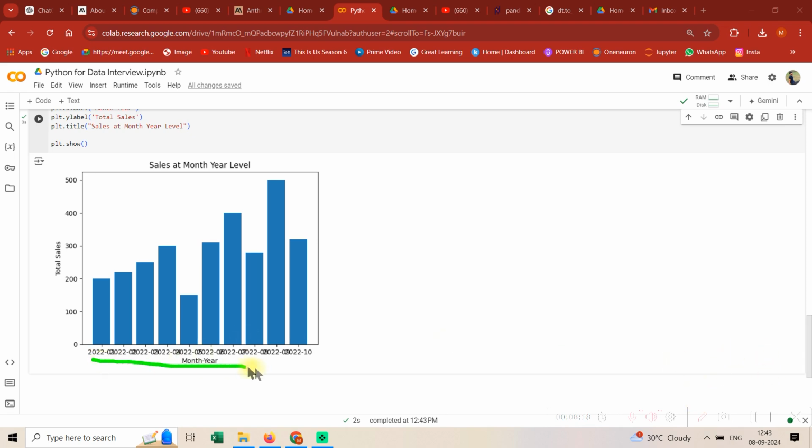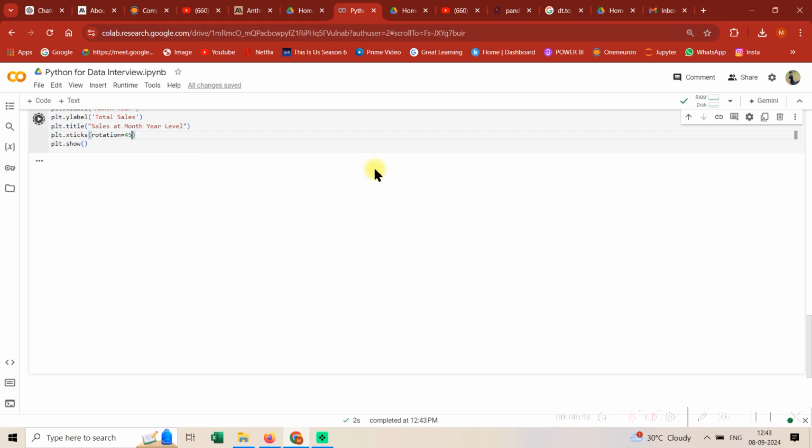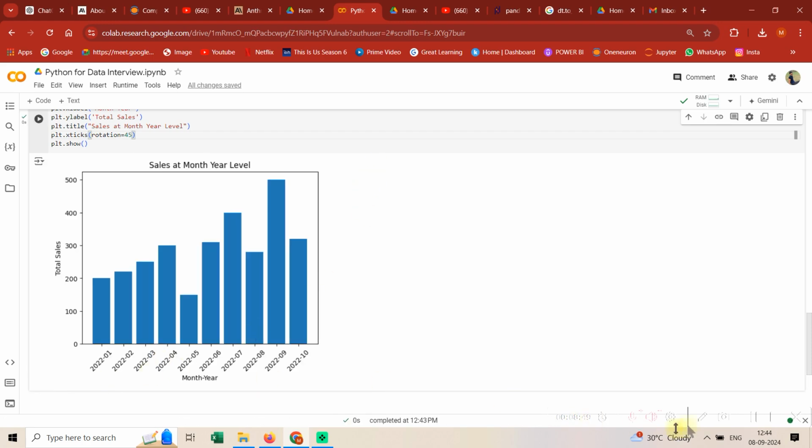If you're able to see, the x-axis of this chart is not properly getting displayed, right? So how to fix that? This is right now like this, so let's rotate the x-axis by 45 degrees. You need to use plt.xticks for that, and write rotation equal to 45. I think now it is clear, right? What we essentially did is we rotated it at a 45-degree angle.